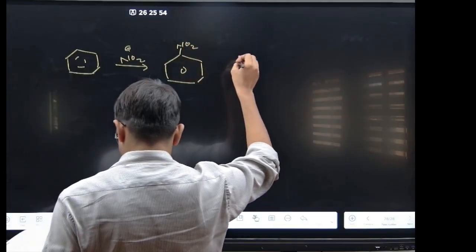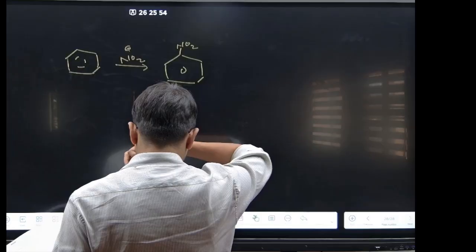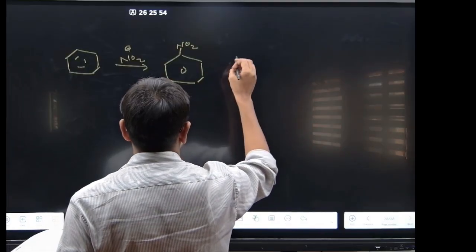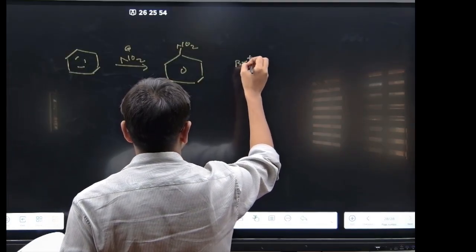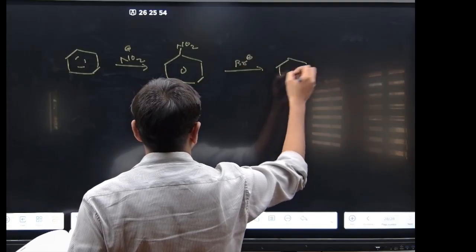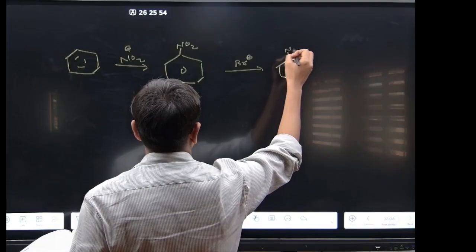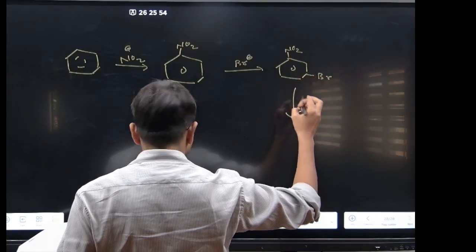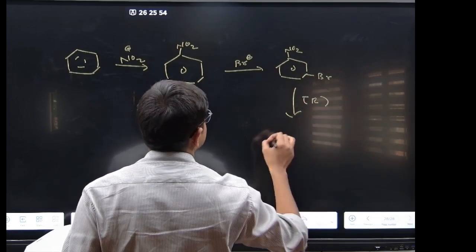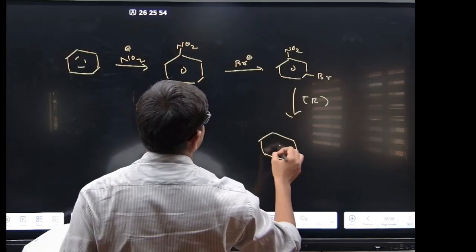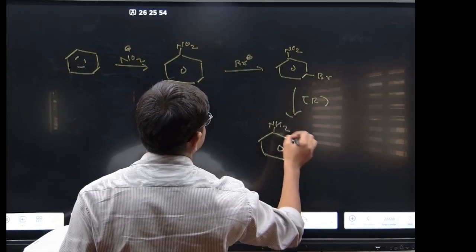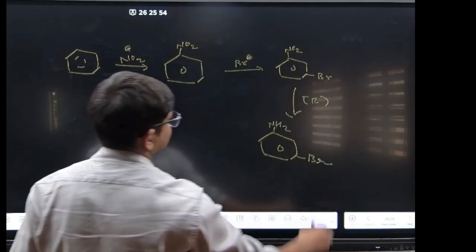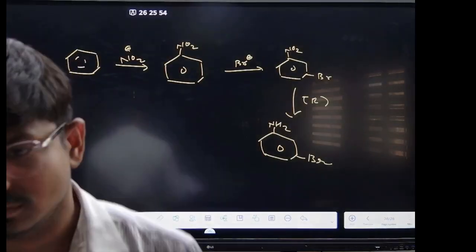Then bromination, then reduction, right? Got it?